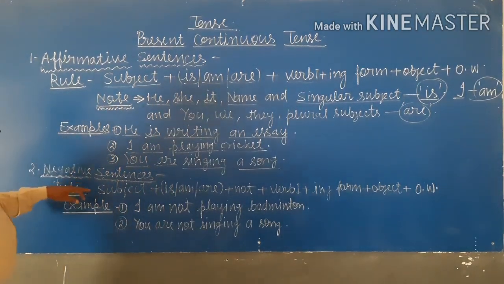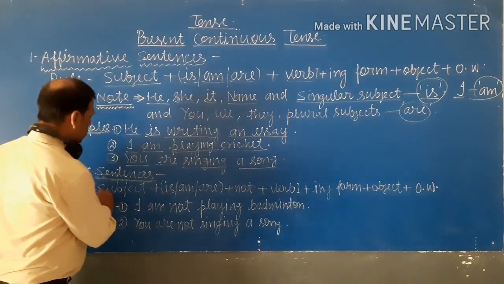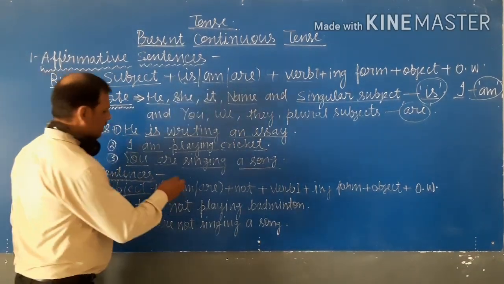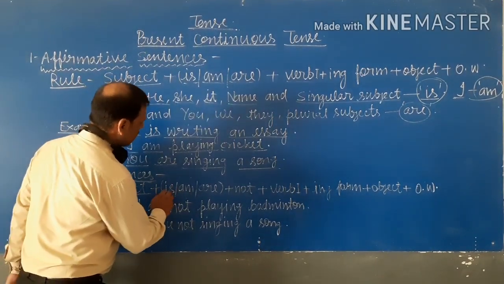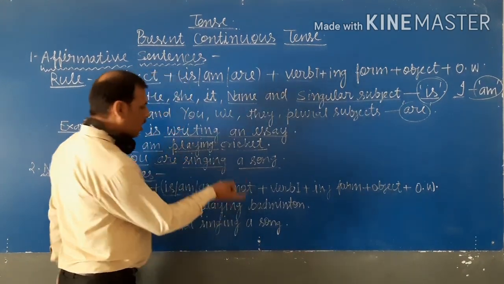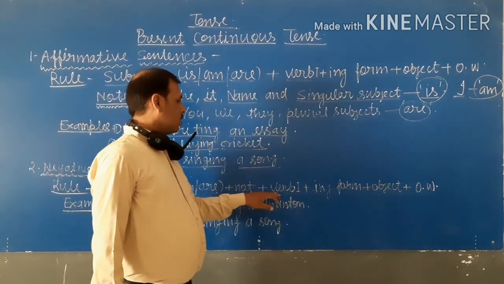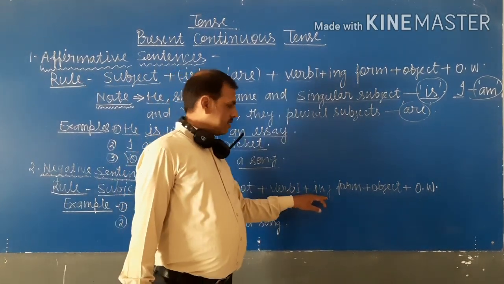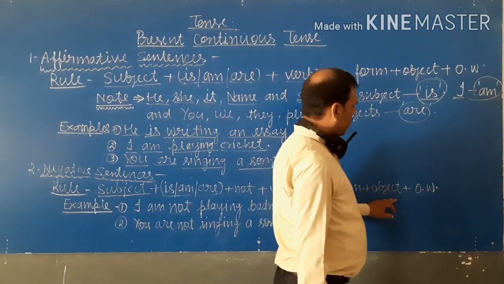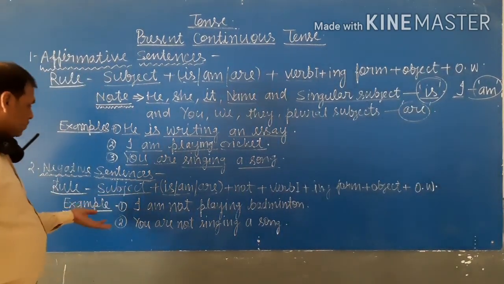Student, rule of negative sentence is first we write subject, then according to subject we have to write is, am, are. Then not plus verb ka ing form plus object plus other words.